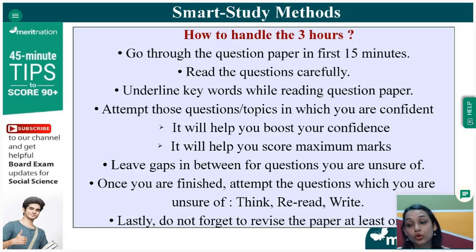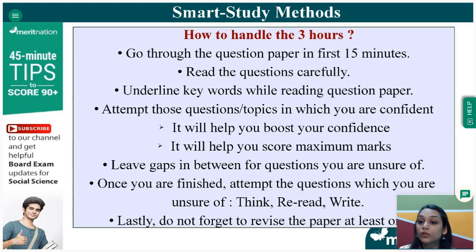And again, when you go to your exam, a very, very important thing: you will get 15 minutes of time before the start of your paper to read the question paper. When you read the question paper, please make sure that you mark the questions that you don't know or you're not sure of, rather than marking the questions that you are sure of. Now, when you start writing, please attempt the question section wise. If there is one question that you're not sure of in one section, you can leave space accordingly and move to the next question.